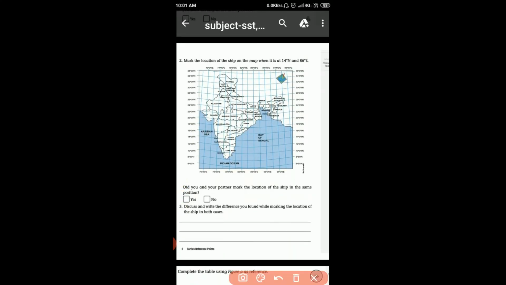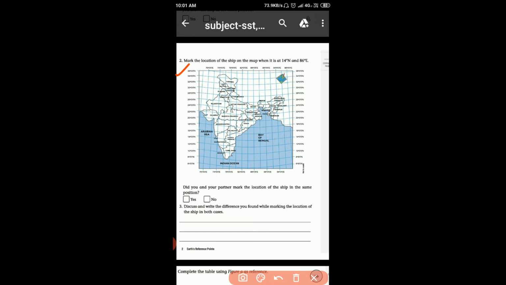Yes, this is it. Now, the question here is, mark on the map when it is at 14° north and 26° east. Okay, so students, 14° north.